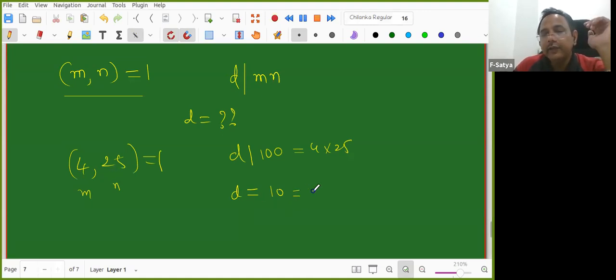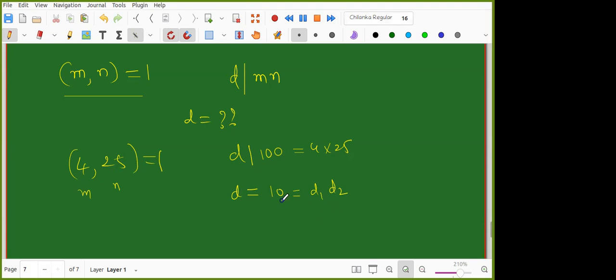I'm claiming that D is equal to D1 into D2, where D1 does something and D2 does something. Every divisor of 100 is like this. Can you now guess what we can say about D1 and D2? Take different divisors and check. D1 must divide m and D2 must divide n.